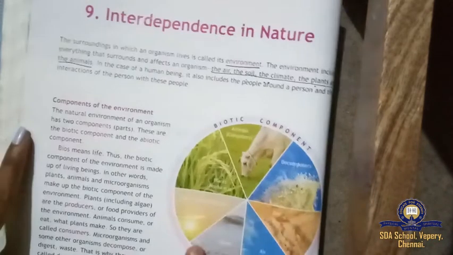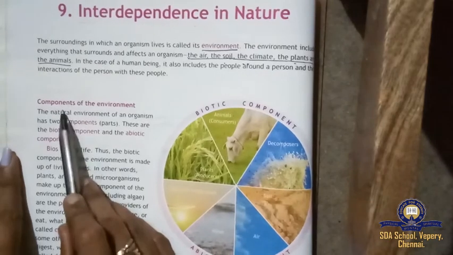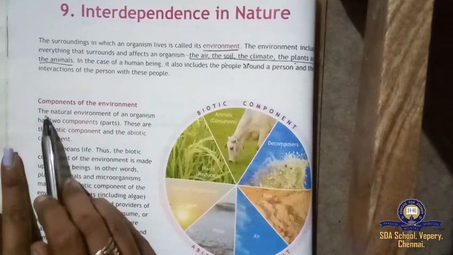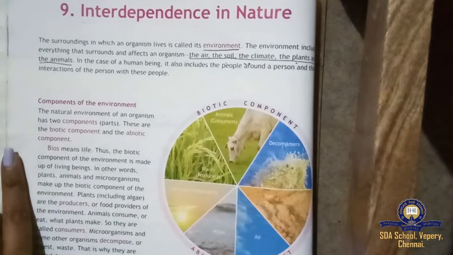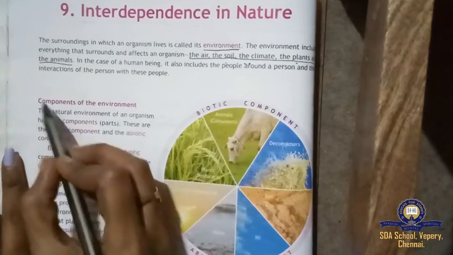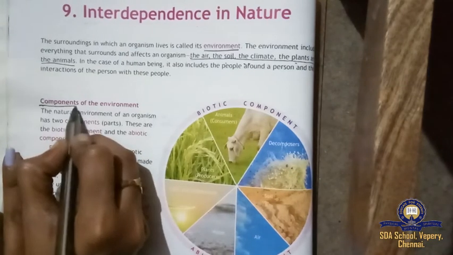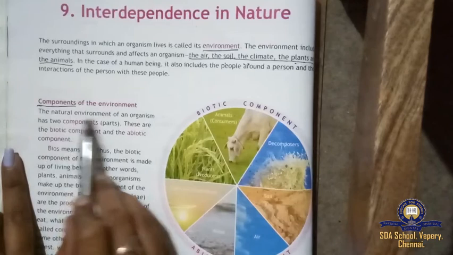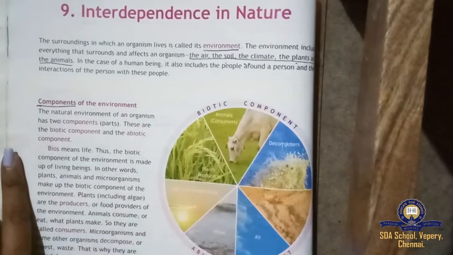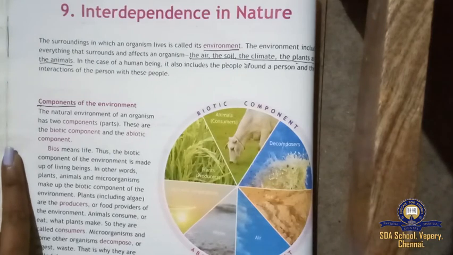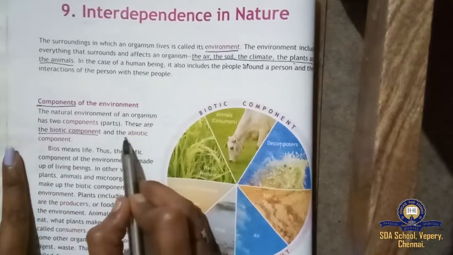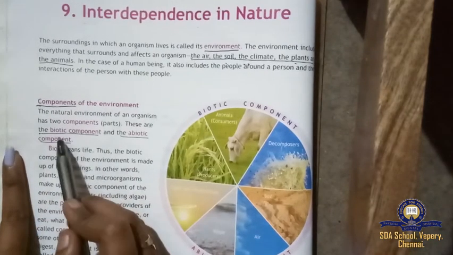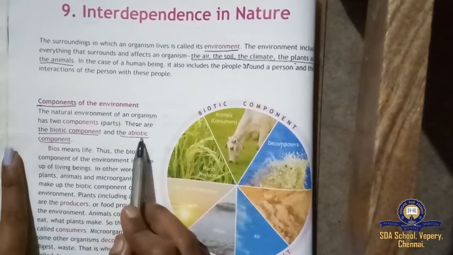Then the first subtopic is components of the environment. What are the components? The natural environment of an organism has 2 components. Components means parts, so parts of the environment. Underline this word, components. The natural environment of an organism has 2 components, that is 2 parts. These are the biotic component and the abiotic component. Please underline them.